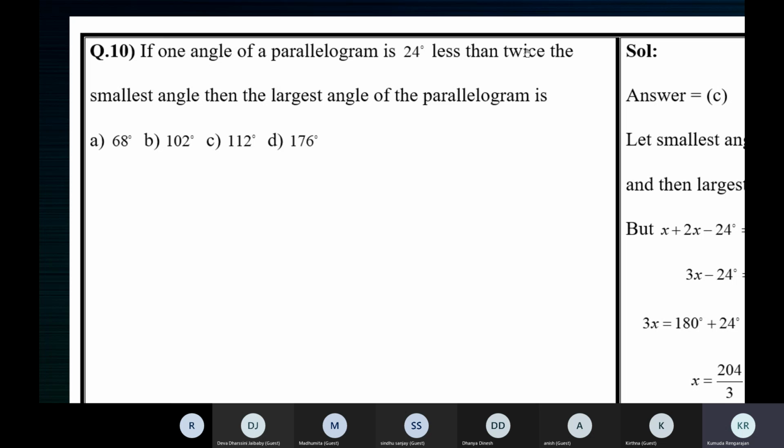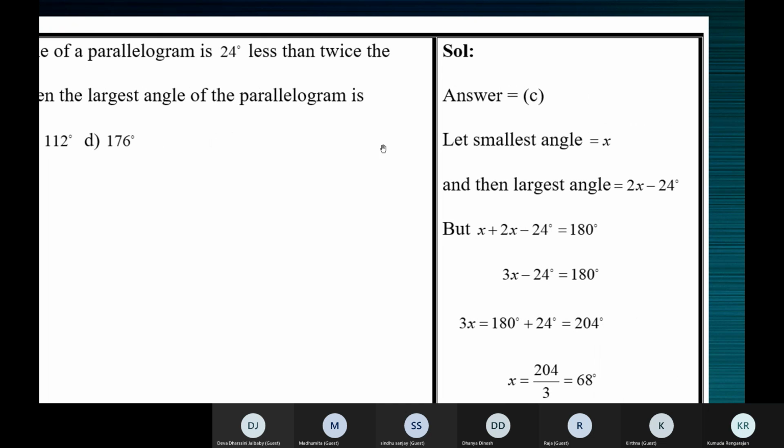Or I can say an expression. What was given here? The largest angle is equal to 24 less than twice the smallest angle. It's not twice the smallest angle, it's 24 less than that. So 2x minus 24. But we know that the sum of these two angles is equal to 180. x plus 2x minus 24 is 180.